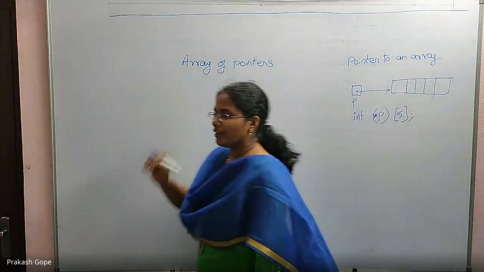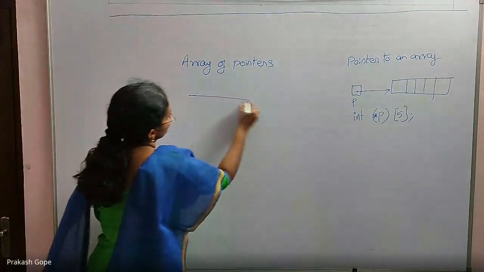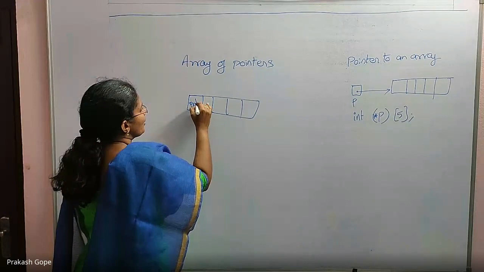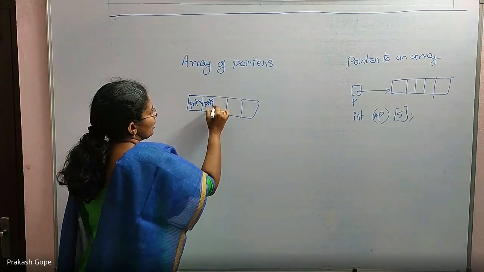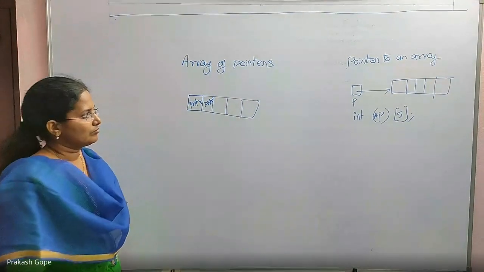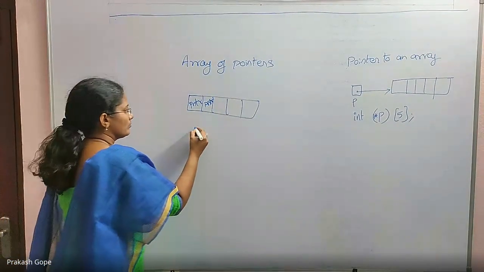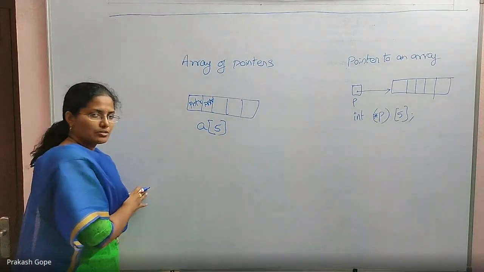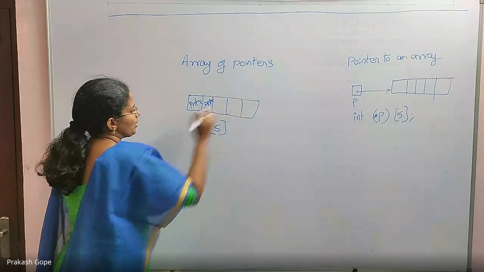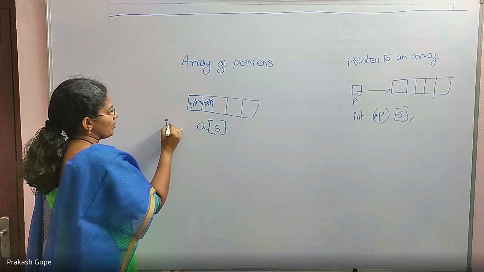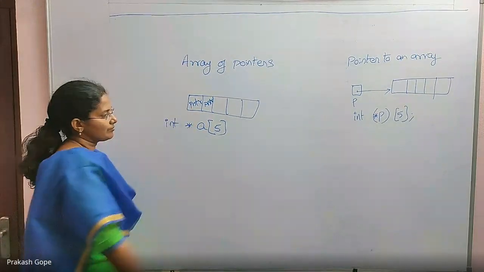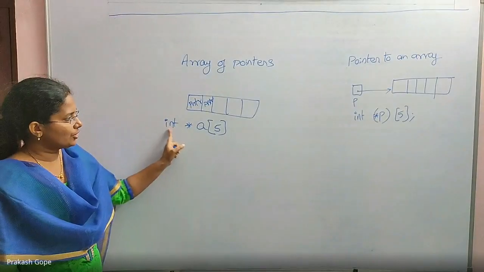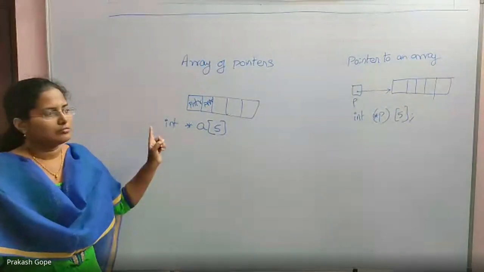This is array of pointers. So I want an array like this, in which each element is a pointer. This is also a pointer, this is also a pointer, all are pointers. So how do I declare them? I am looking for an array of 5 elements in which each one must be a pointer. What pointer? Integer pointer, for example. So I am declaring int star a of 5. This is an array of 5 elements in which each element is an integer pointer. So this is the declaration.